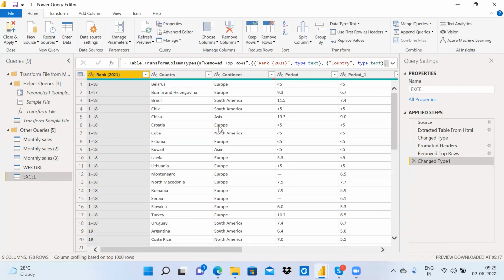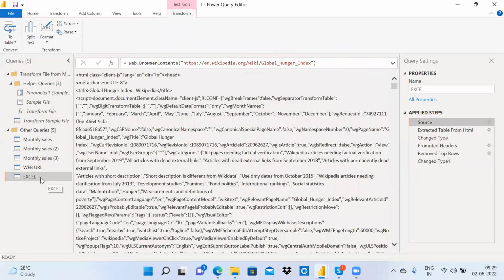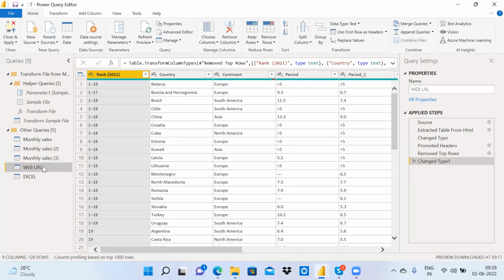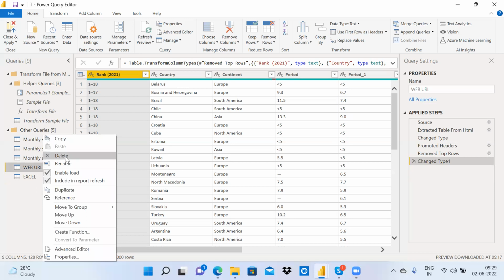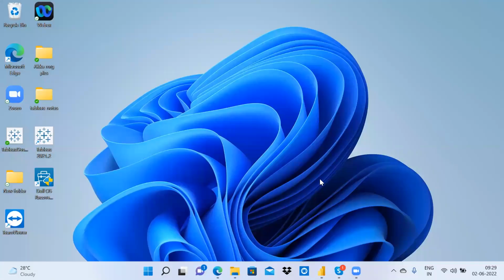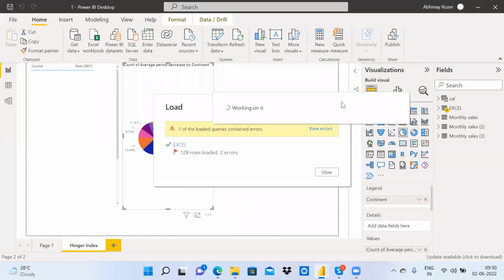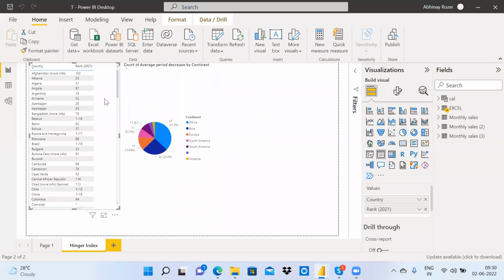I'm clicking OK. Now when I go to Excel, let me see the source here. So this is from Wikipedia. This is a web URL. Now the source is changed for Excel. There is no work with this one because we already changed it. We can delete this. Now just close and apply and see the graphs. Is there any change or not? Okay, it is loaded. See, the graphs are not impacted at all.